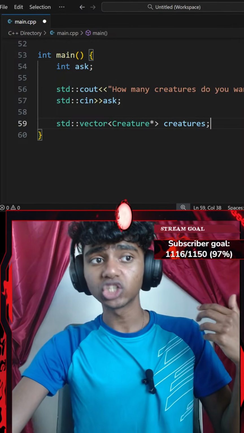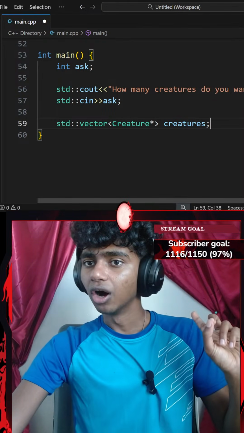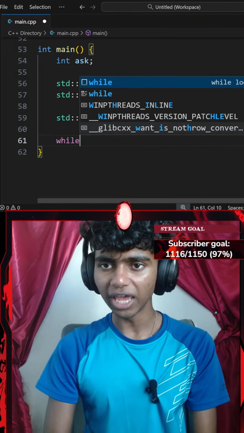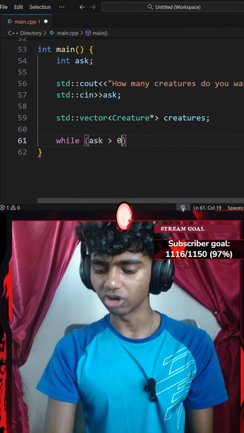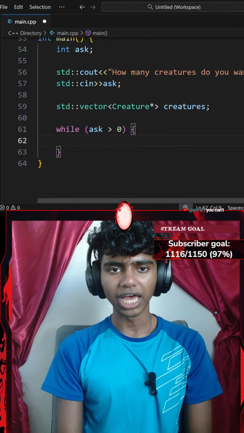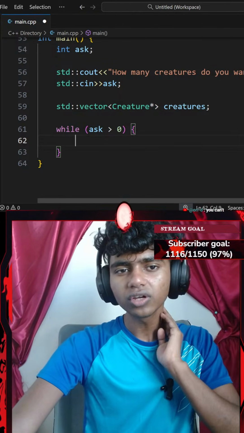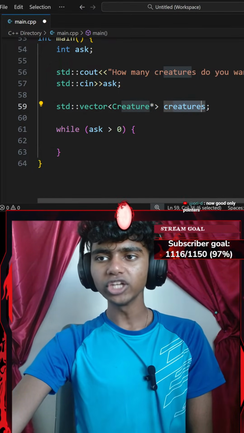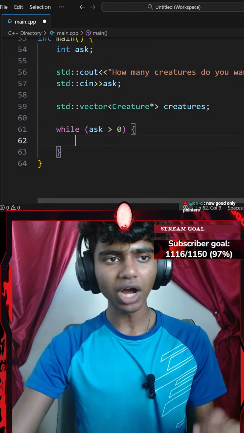Let the user choose which type, fire, water, or steam, for each creature and give it a name. I'm assuming I have to use a while loop for this. So I'll go with a while loop, while my ask variable is greater than 0, which it would be, with a pair of curly braces. Can I use a pointer here? I'm pretty sure I could, to point towards the specific creature that my user enters inside of my vector.